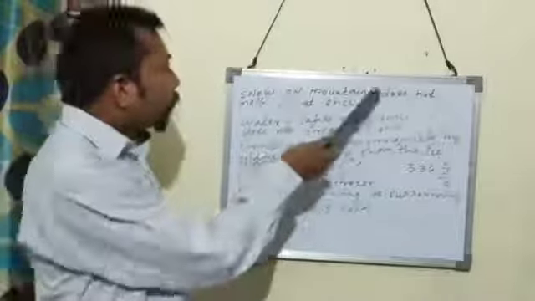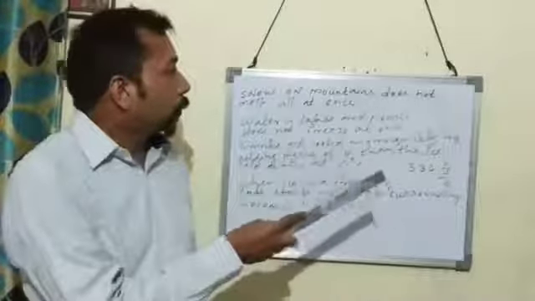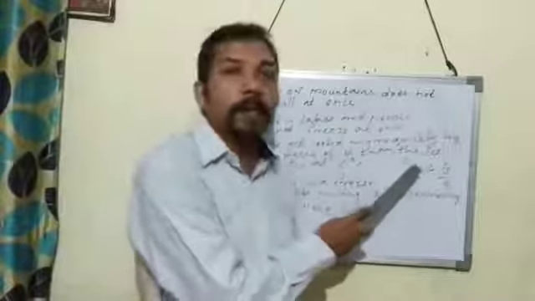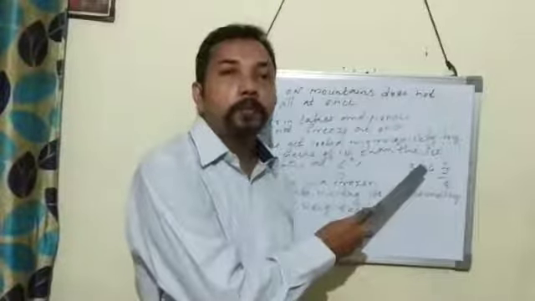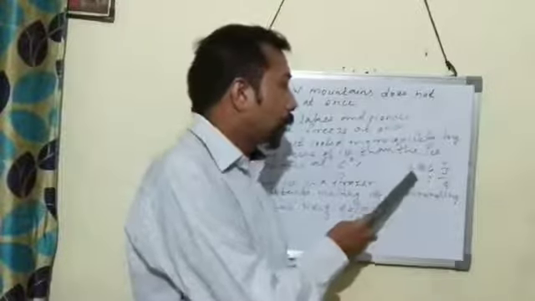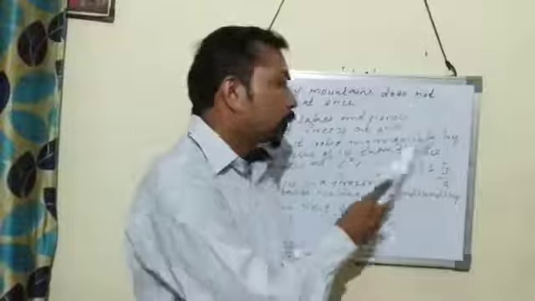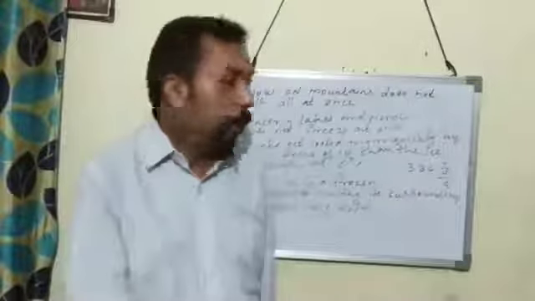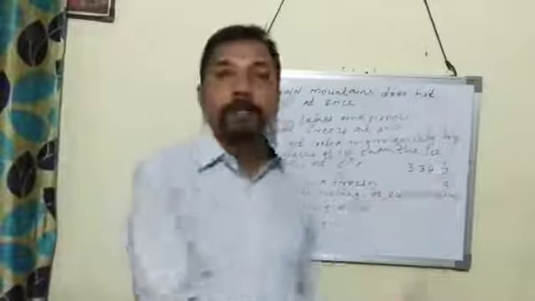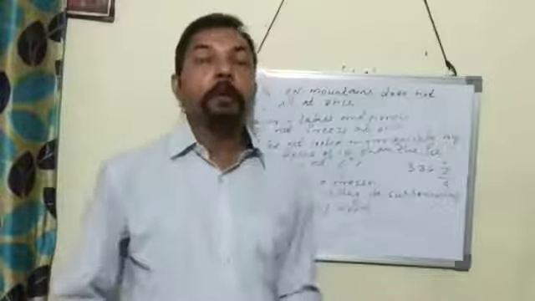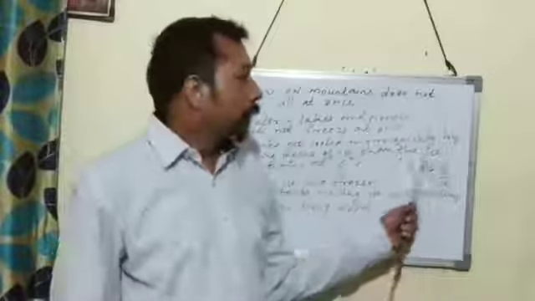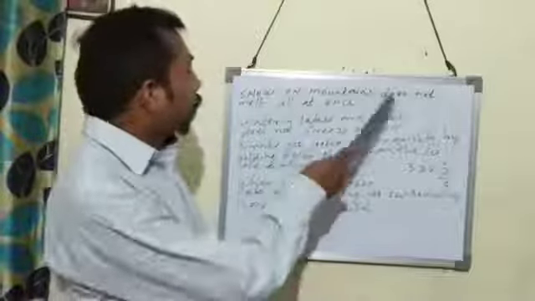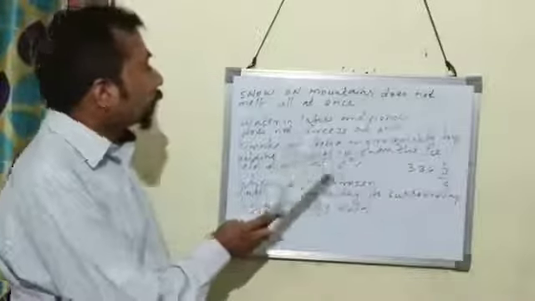So, snow on mountains does not melt all at once because of high specific latent heat of fusion of ice. The specific latent heat of fusion of ice is 336 joule per gram, which means 1 gram of ice requires 336 joule of heat. That is why snow on mountains does not melt all at once.